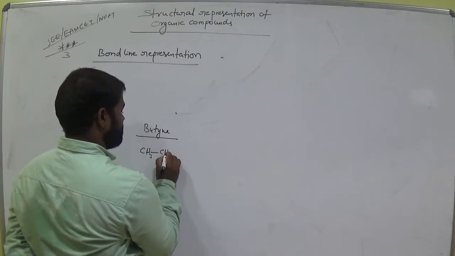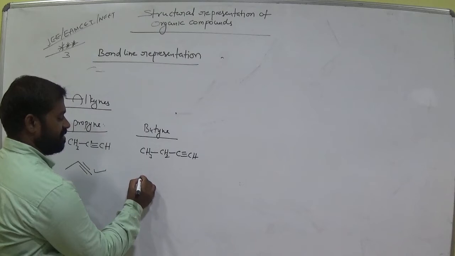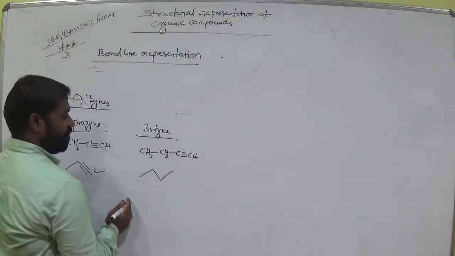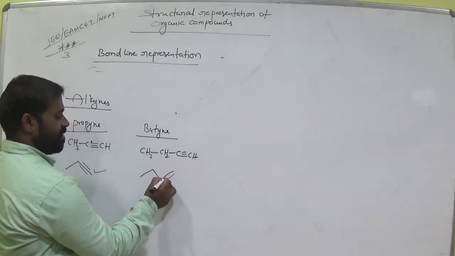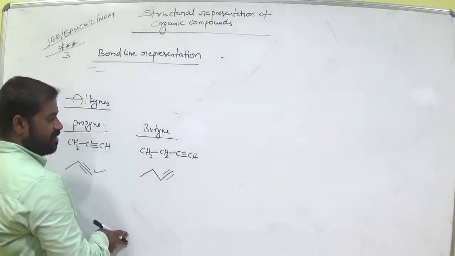Next, butyne, CH3, CH2, C triple bond CH. How many carbons? 1, 2, 3, 4. So the triple bond is there. Clear? Next.